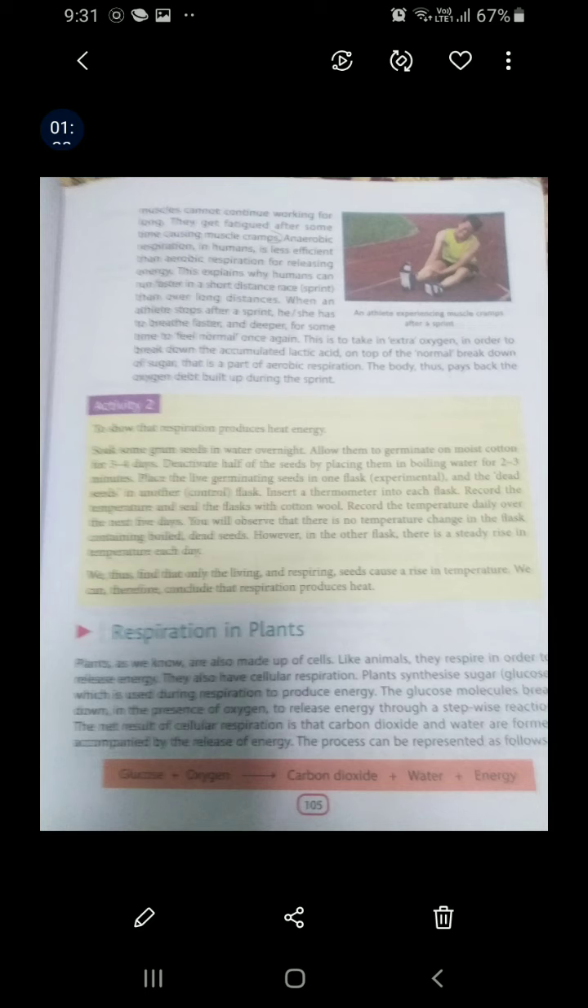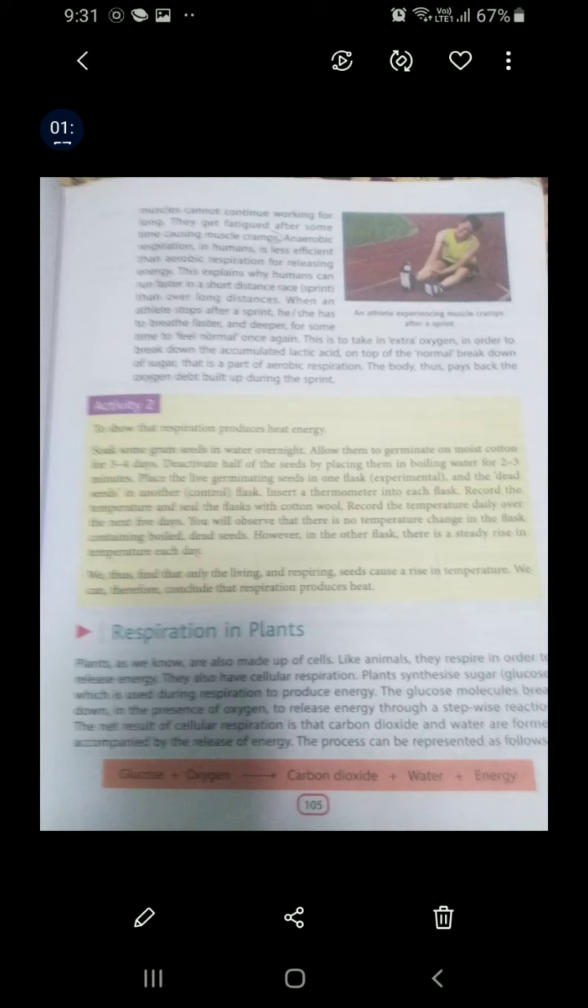Now, we will study the process of respiration in plants. Plants are made up of cells. They respire in order to release energy. They also have cellular respiration.